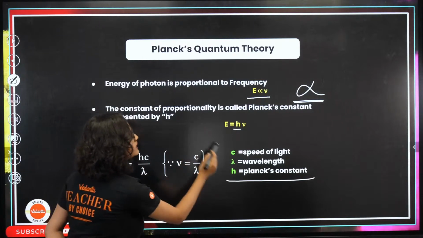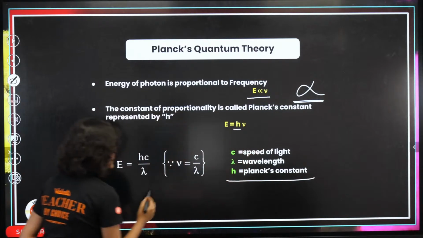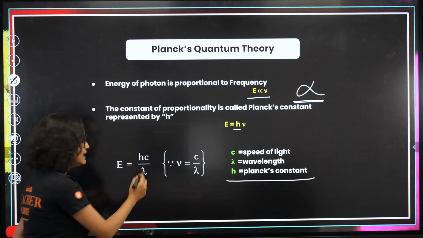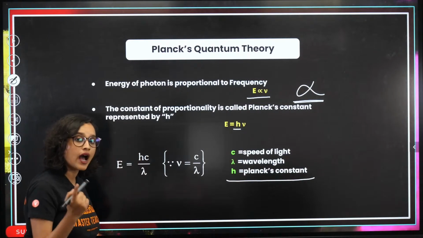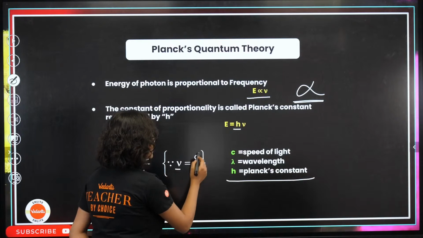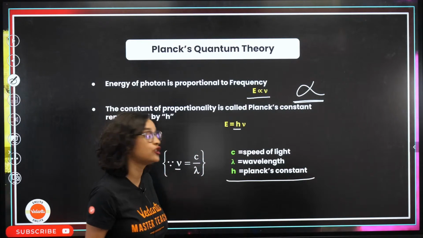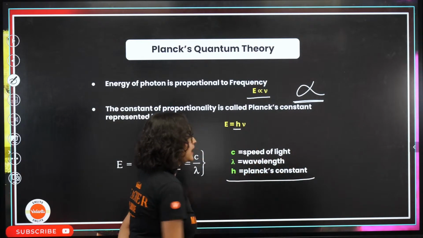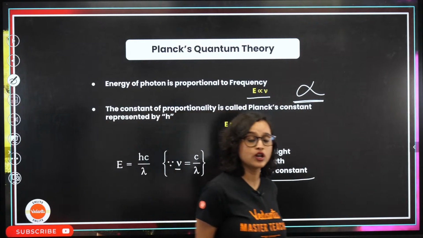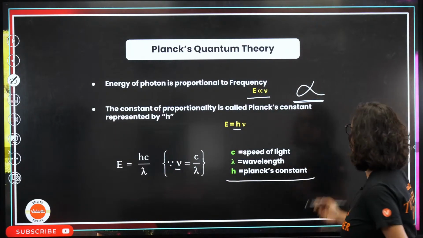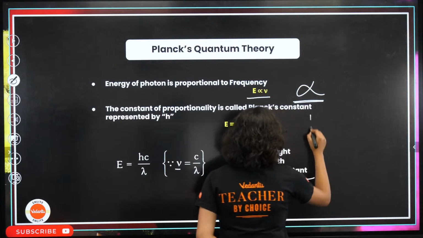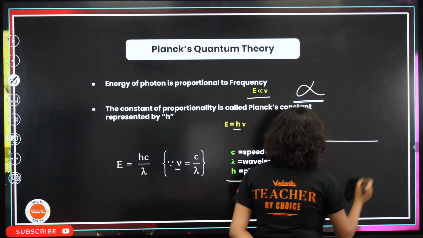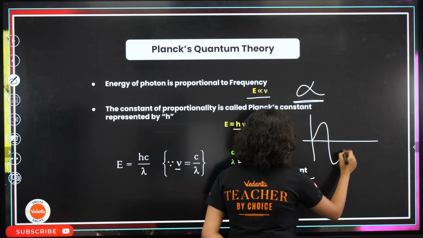Now, don't you think that E is equal to h nu can also be written as hc by lambda? Why? Because we know that nu is equal to c by lambda, where c is the speed of light and lambda is the wavelength. What is wavelength? Everybody is clear with wavelength? Let's say I make a graph like this. These are my waves.